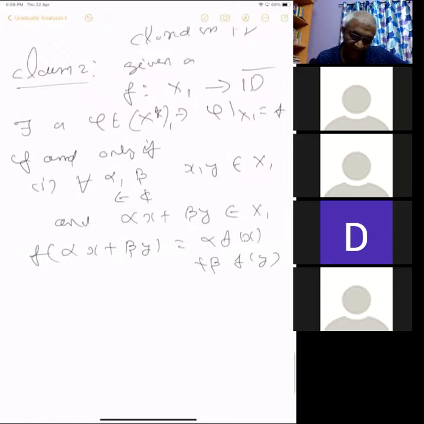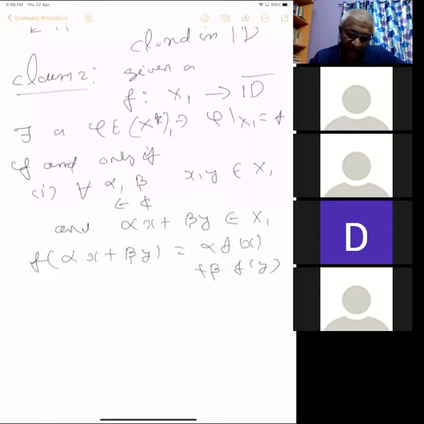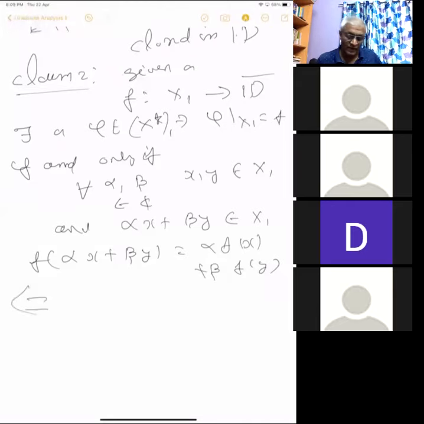We have a function f from the unit ball to the closed disc, and that function is given by a linear functional on the unit ball if and only if the linearity is satisfied. Maybe this is the only condition. Let me see whether I need one more condition. The linearity is satisfied in this restricted sense. One way is clear, of course: if there exists a phi satisfying that, then f will satisfy this, from the linearity. So we have to prove only the other way.